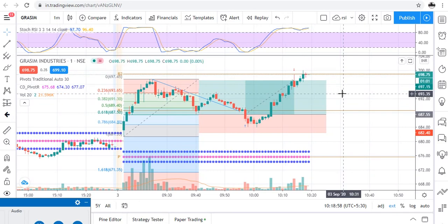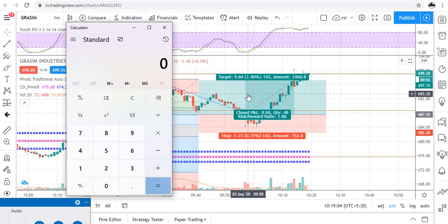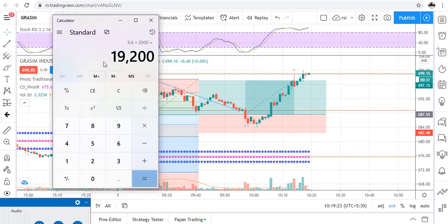Now let's calculate our today's profit. So our target point was 9.60, and our quantity which we placed was 2000. So our today's profit, oh my god, it's 19,200, but it's not real, it's just a virtual profit because we are doing paper trading, but it's a good profit.